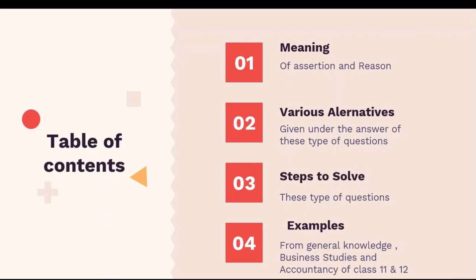So these are the 4 things which I am going to cover in this video. One is, what do you mean by assertion and reason? Then what are the various alternatives which are given under these type of questions? Then what are the steps you should do to solve these questions or to arrive at the right answer? And I'm also going to share a few examples of general knowledge, and also from the subjects Business Studies and Accountancy of class 11th and 12th.